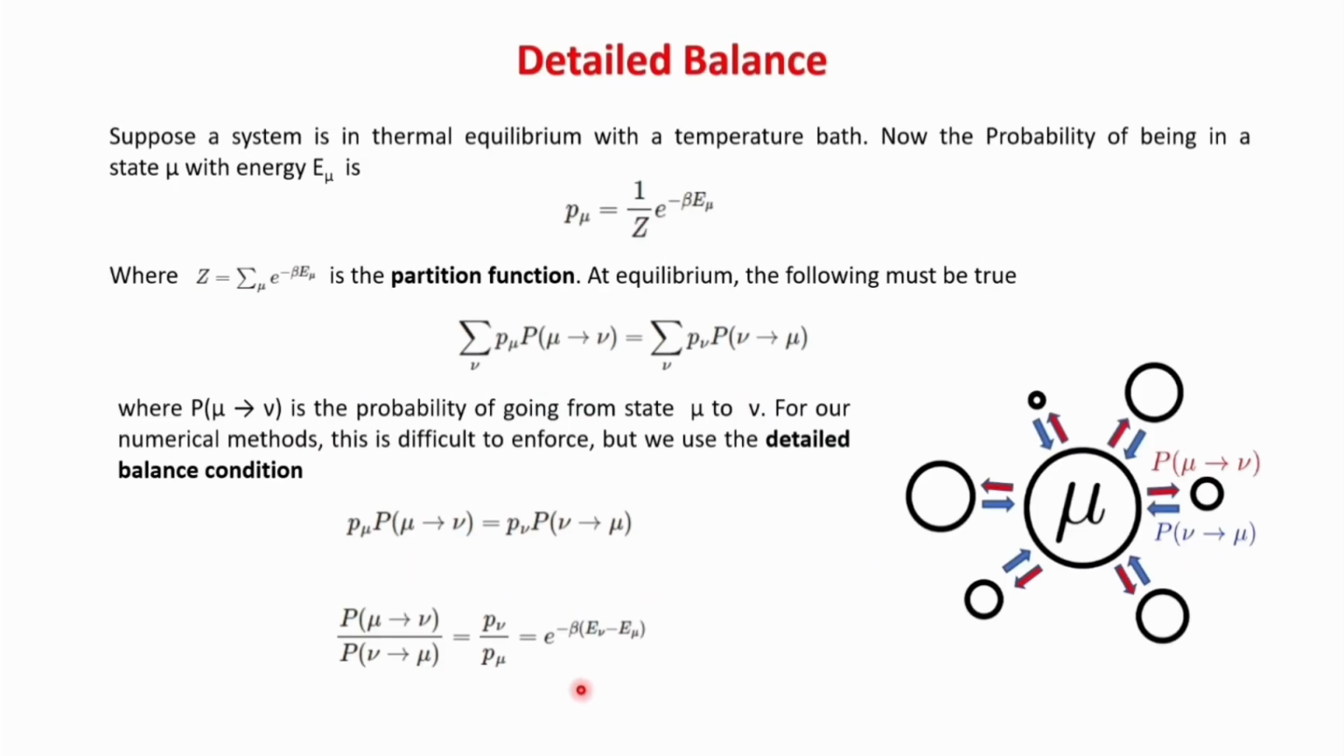So now, in the detailed balance condition, we know that in the equilibrium state, suppose mu, the net transition rate from that equilibrium state to any other state, suppose nu, is 0. So we can write this equation. Finally, the probability of transition from mu to nu is governed by this relation, exponential minus beta delta E, which we will use in the algorithm.